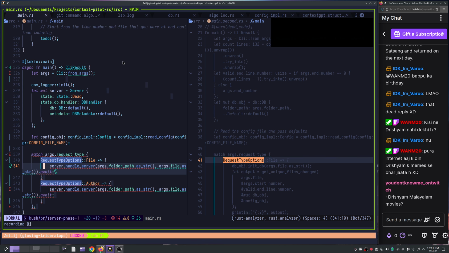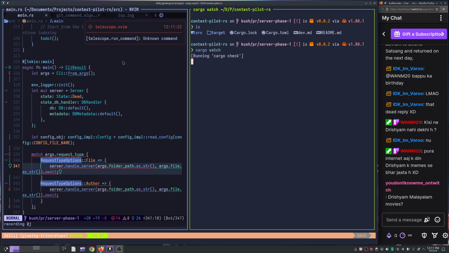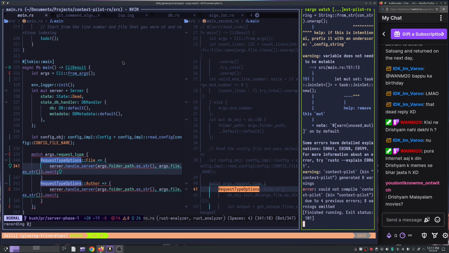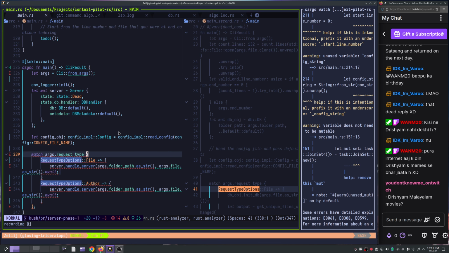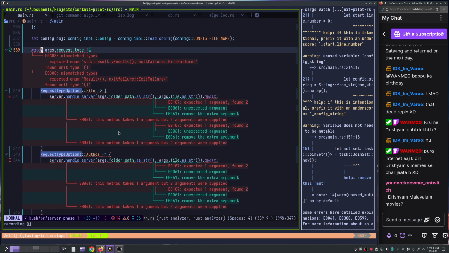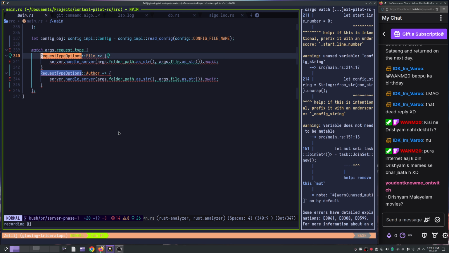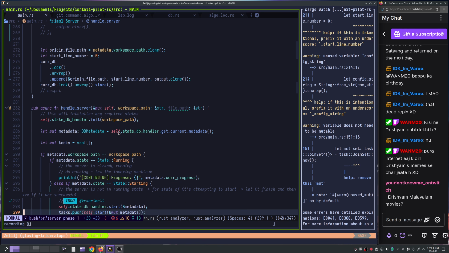Okay, I really need cargo watch, guys. And I can probably go here. Okay, there are some errors. Yeah, okay, that is expected because I know what's going on. It expects only one argument, but I have given it two, and that's okay. So we will have to go to handle server, and this should also be taking a file path, right? If the file path is given, we will only do that. If it's not given, we will continue, right?